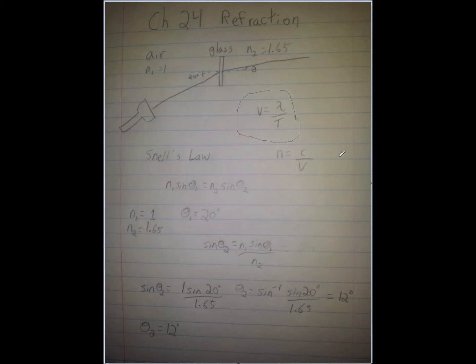Alright, here is one of my free assessments. This assessment focuses on Chapter 24, or the refraction of light, which is also known as the bending of light. So what actually causes this magic to happen? Well, it's not really magic. It has to do with the speed of light slowing down.